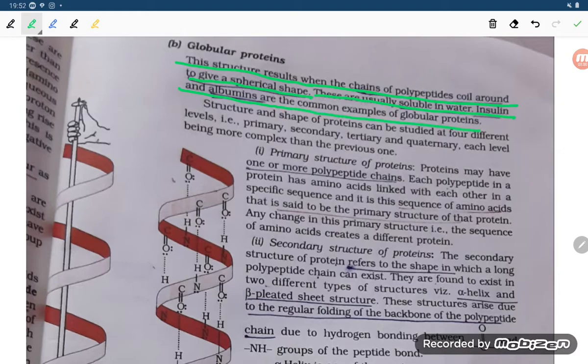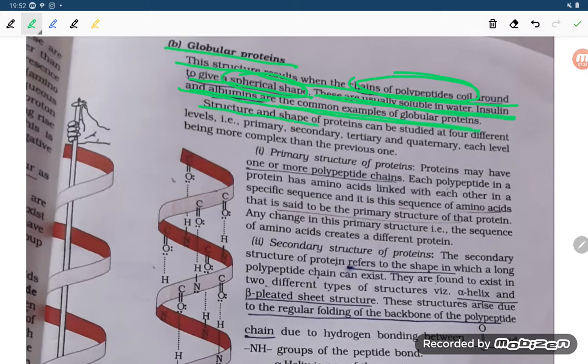So globular proteins result when the chain of polypeptide coils around, a coiling structure, to give a spherical shape. This is what a globular protein is. These are usually soluble in water. Insulin and albumin are common examples of globular protein.